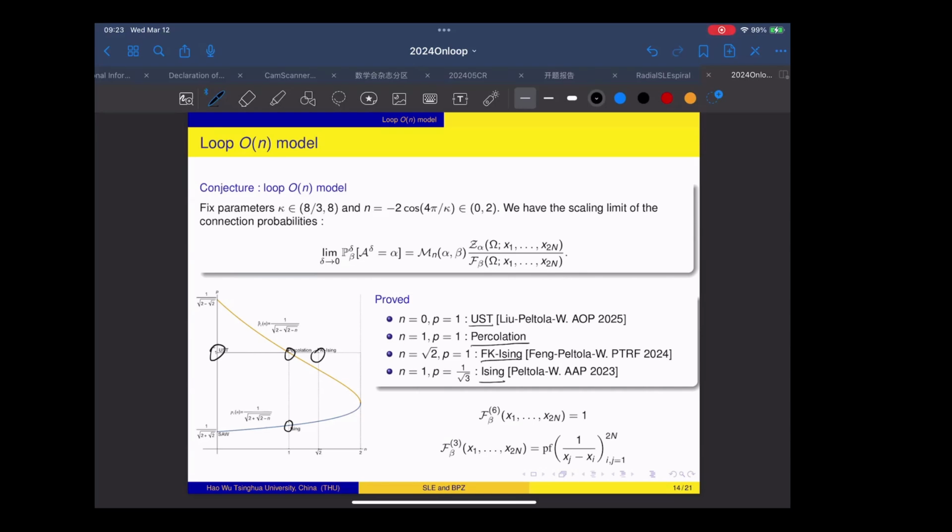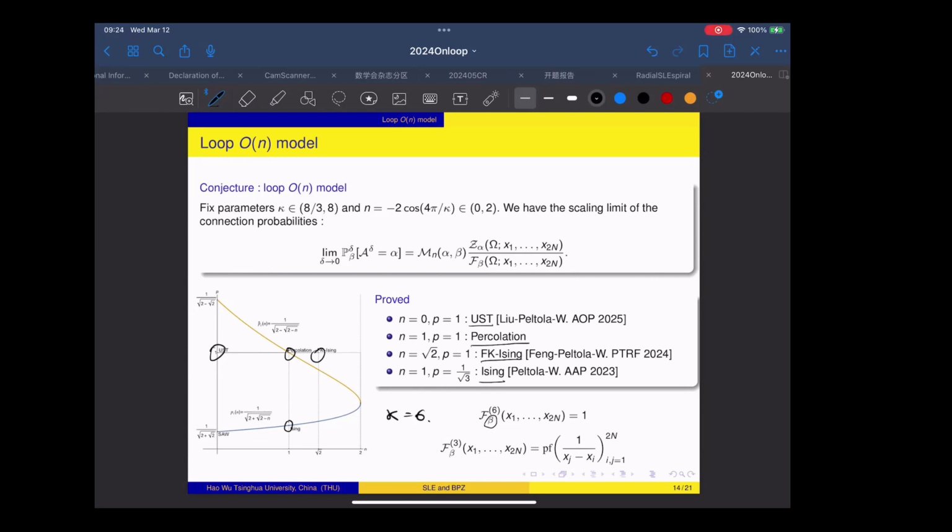And here I also want to mention two explicit formulas for the Coulomb gas integral. So when kappa equals 6, we can check that this Coulomb gas integral is identically 1. Although it is still defined as an integral of a complicated polynomial, we can show that in fact it is identically 1. And in particular, it has nothing to do with the boundary condition.